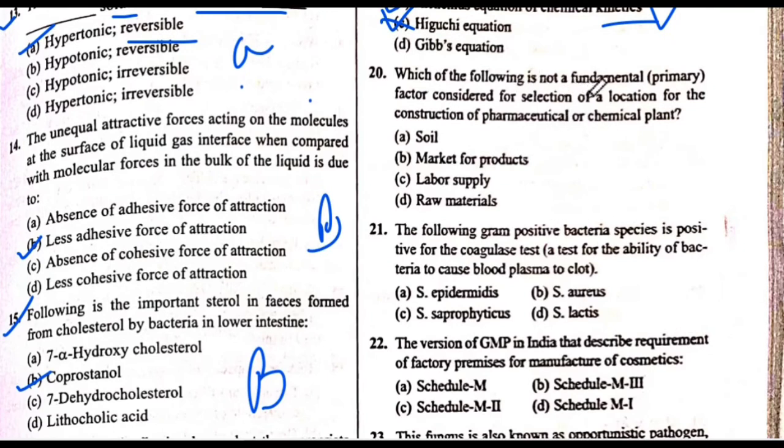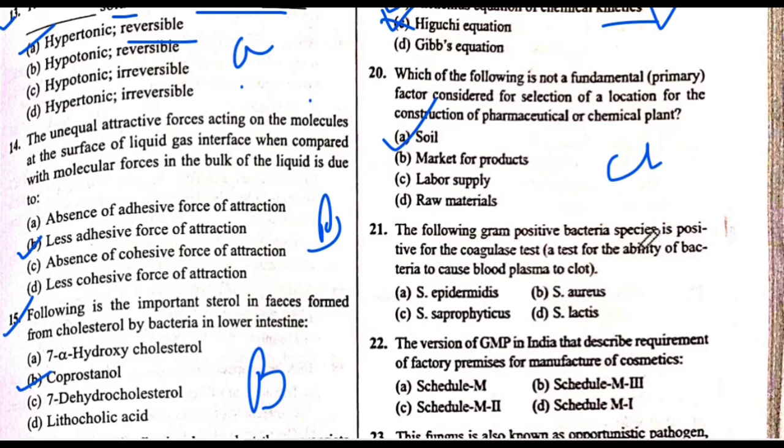Which of the following is not a fundamental factor considered for selection of a location for the construction of pharmaceutical and chemical plant? The answer is A. Soil. The answer is A. Okay, next is 21 question number.